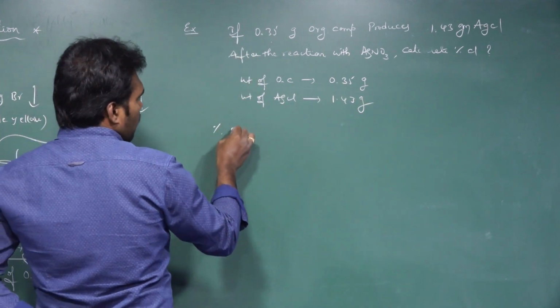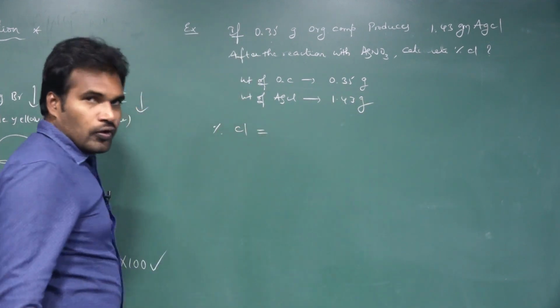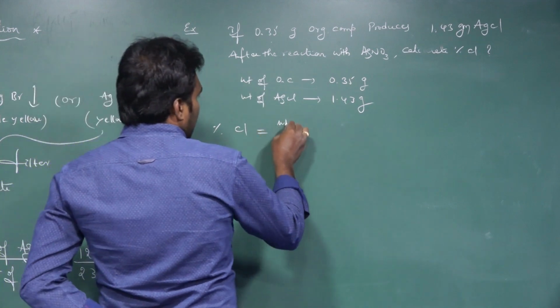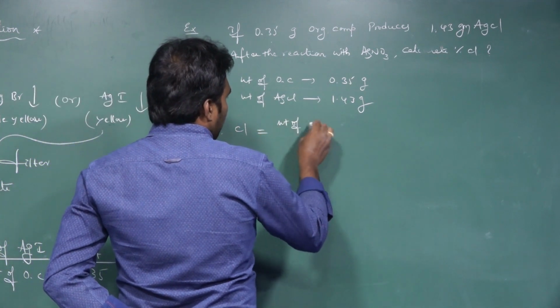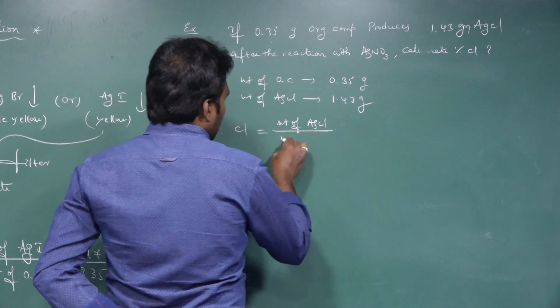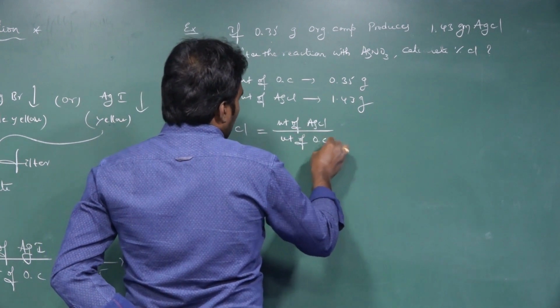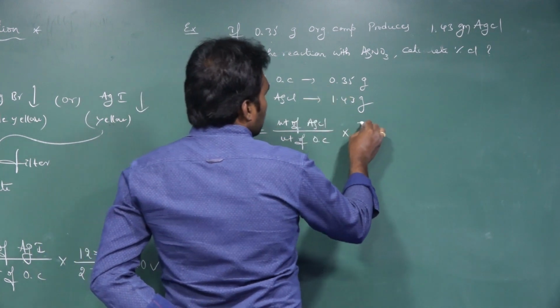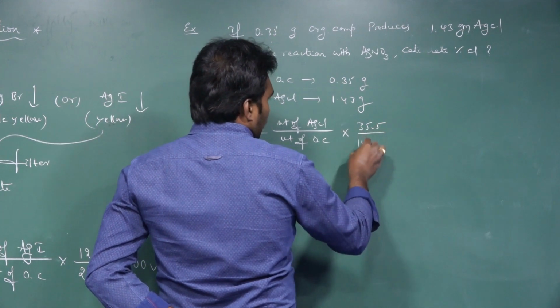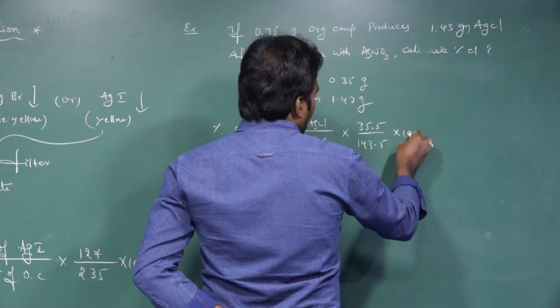Let us take the formula for the percentage of chlorine: weight of AgCl by weight of organic compound into 35.5 by 143.5 into 100.